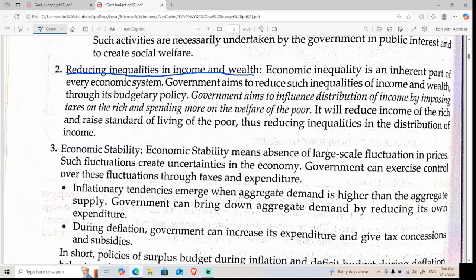So if we talk about what is written in this section, economic inequality is an inherent part, meaning this part cannot be avoided, of every economic system. Government aims to reduce such inequalities of income and wealth. Inequalities, what does it mean? It means that some people have so much income and some people have very less income.